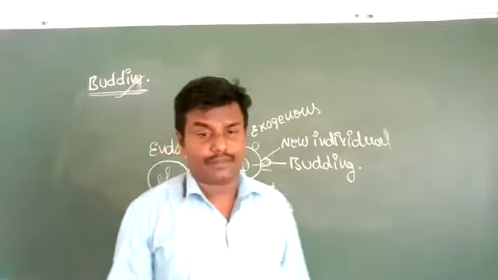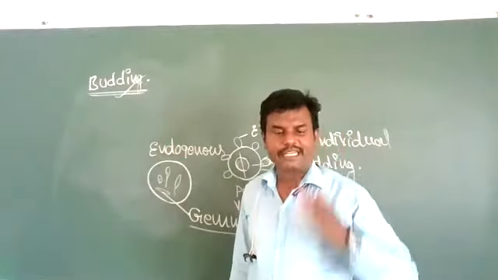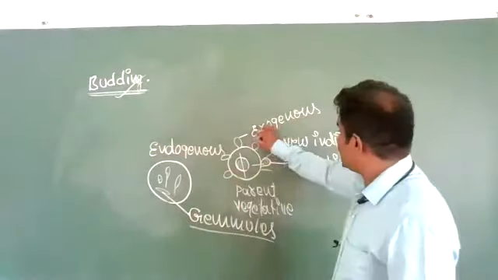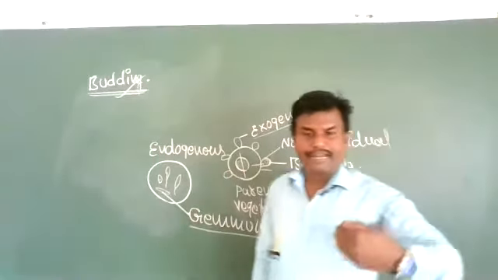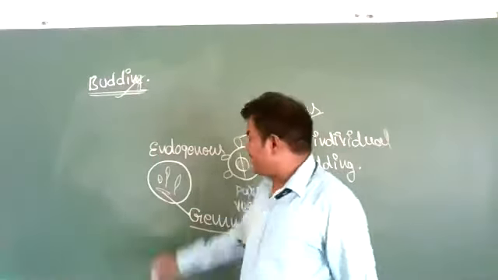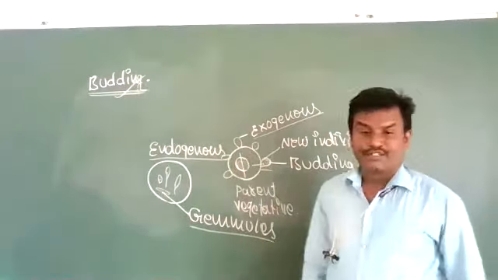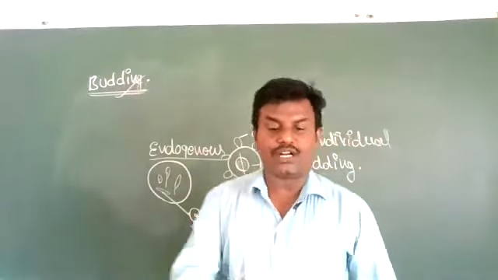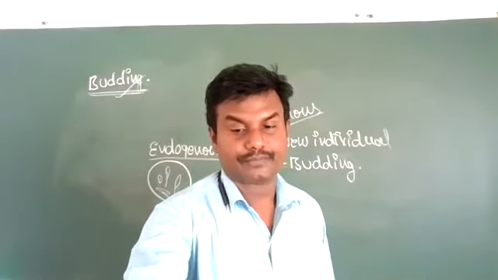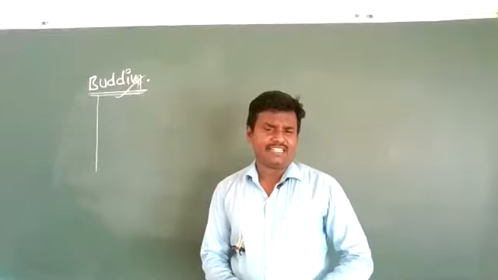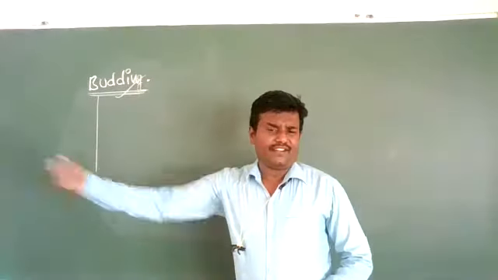Here, one thing you have to remember: if the bud is formed outside of the parent body, those are called exogenous buds. If the bud is formed inside the parental body, those buds are called endogenous buds. Those are also called gemmules. Budding has several types in different animals.